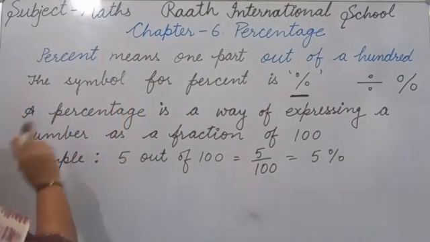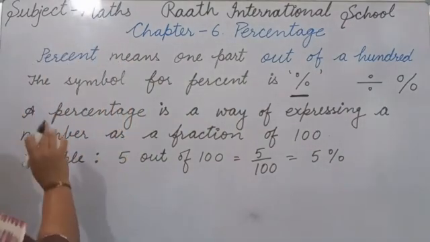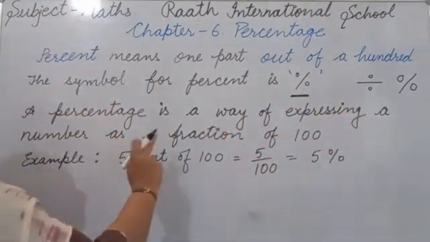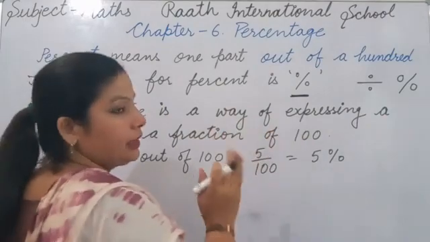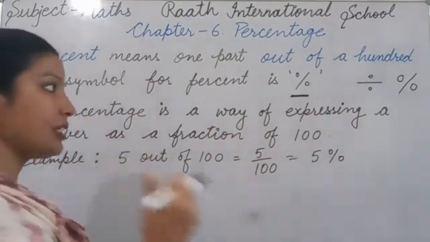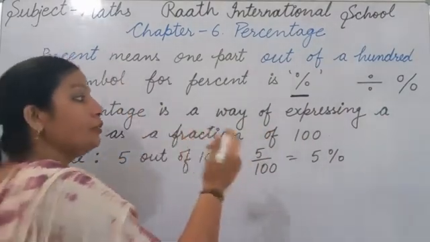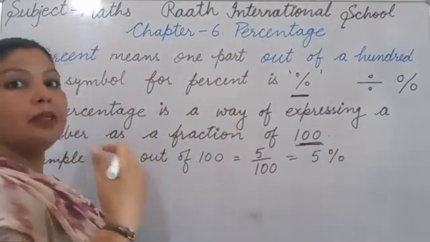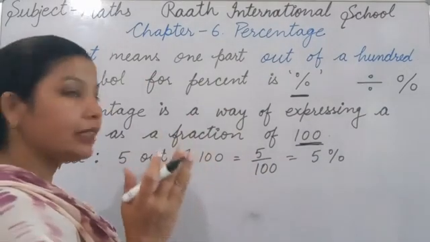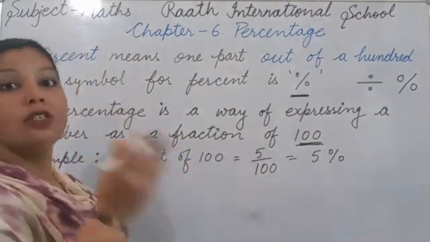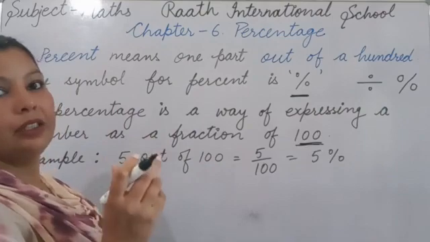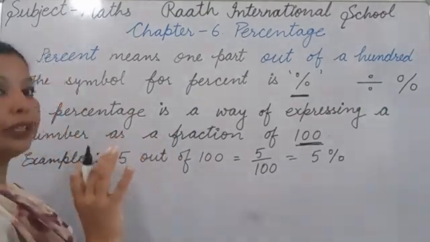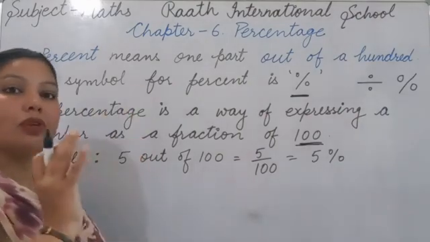Now what is percentage? A percentage is a way of expressing a number as a fraction of 100. Means किसी भी number को as a fraction हम write करते हैं and when the denominator is 100, so that we can write it as a percentage. Means out of 100. कोई भी चीज है उसको हम out of 100.